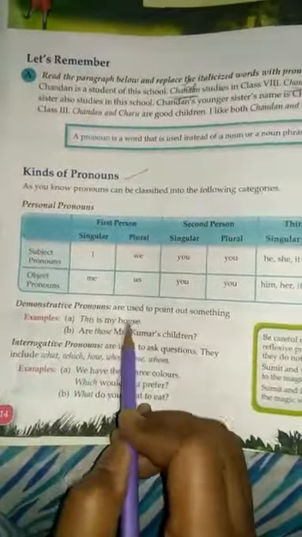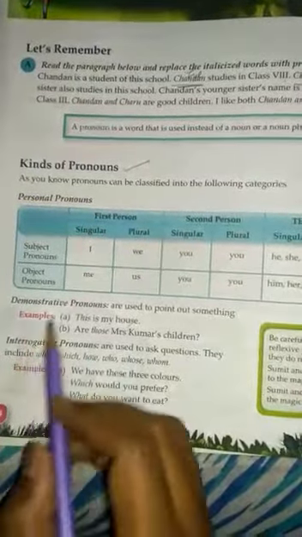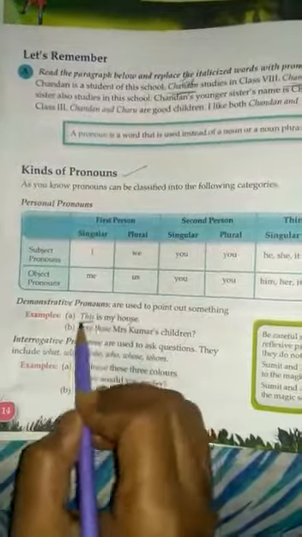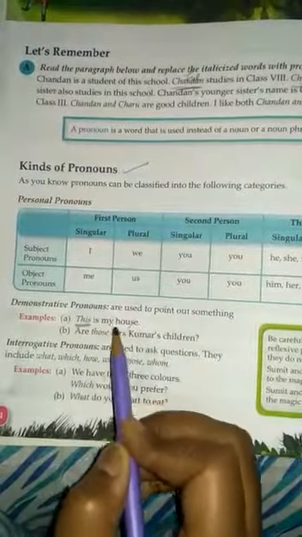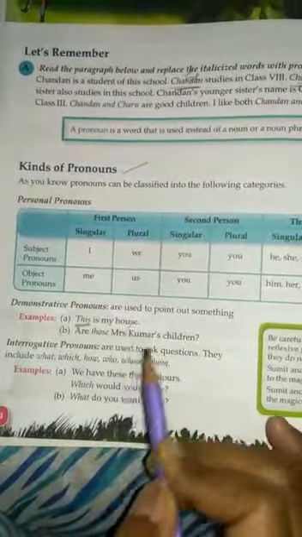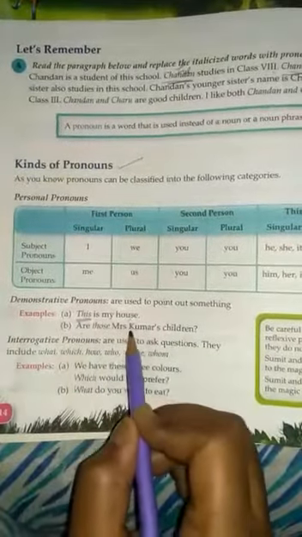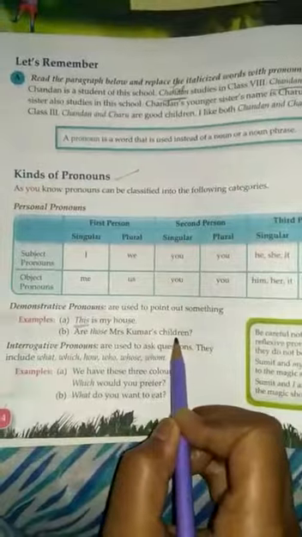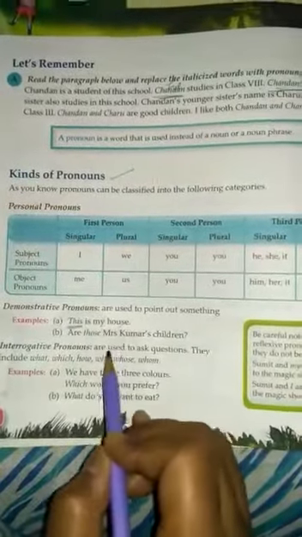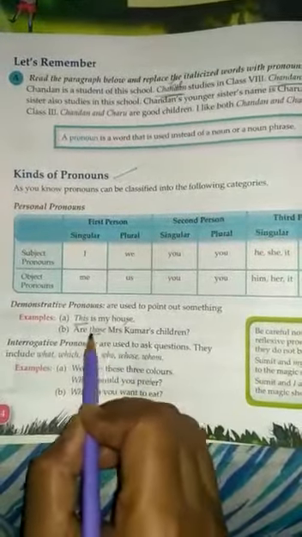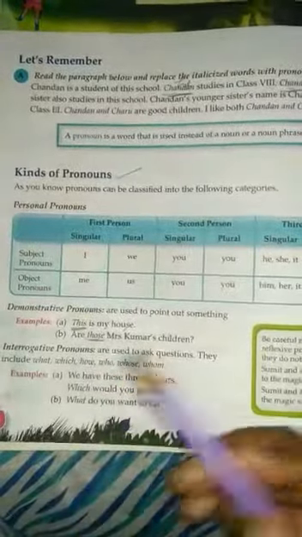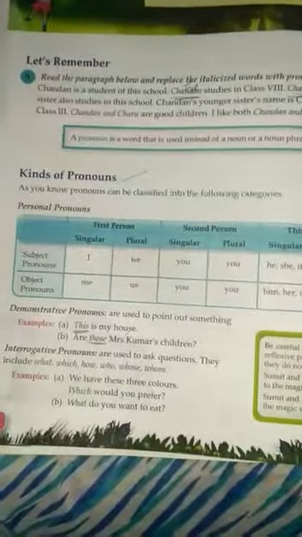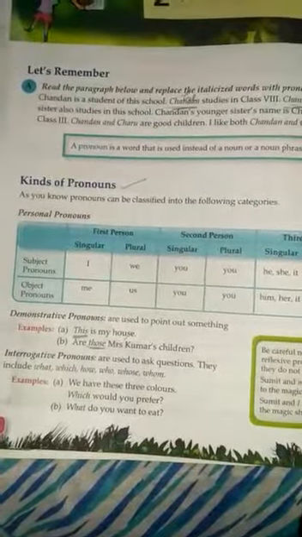For example, this is my house. So here this is used for my house which is near to the speaker. And now next, are those Mrs. Kumar's children? So here those is used. Those is used for Kumar's children who are far away from the speaker.